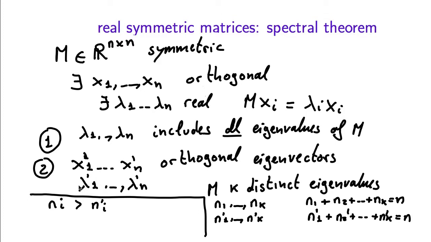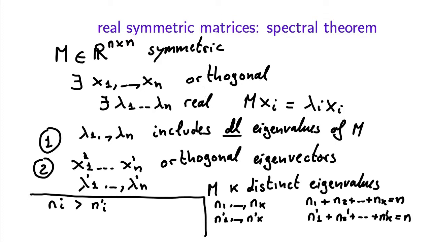And so now we have strictly more than n mutually orthogonal eigenvectors, which is impossible. So that's a contradiction, and so it means that this list of multiplicities is the same. And so it means that not only what the eigenvalues are is a uniquely defined set once we have mutually orthogonal vectors like this, but also the multiplicity with which each distinct value appears is also uniquely determined. So it's just a property of the matrix.